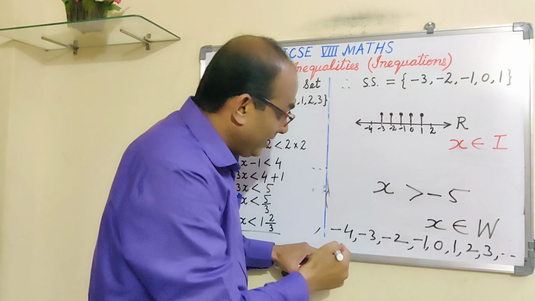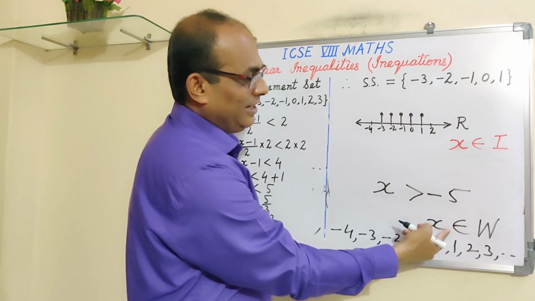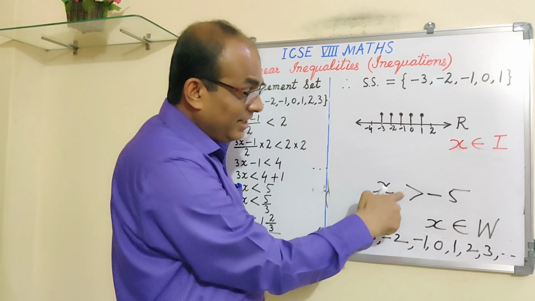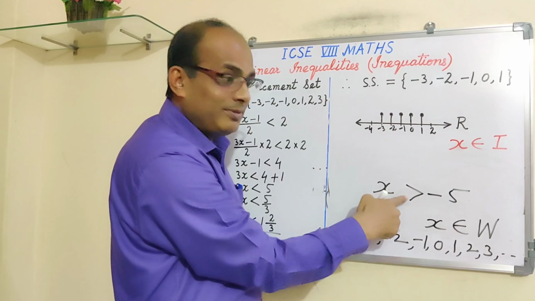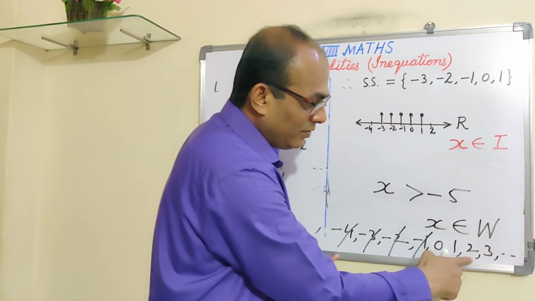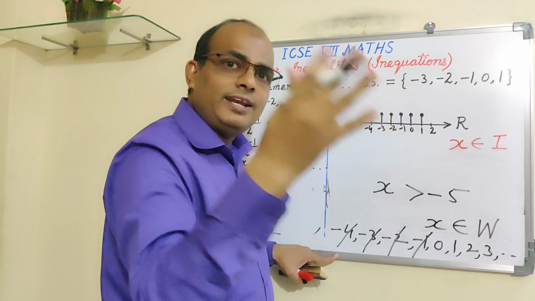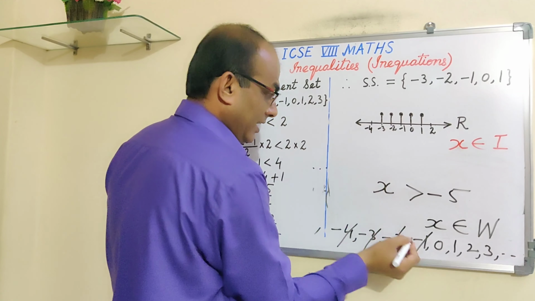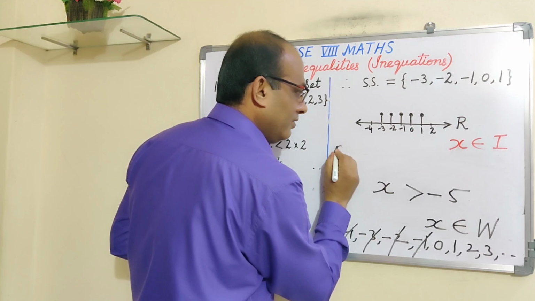Now, can we take -4? No, because -4 is not a whole number, so this we cannot take. Can we take -3? This condition is satisfied, but this condition is not satisfied. Both should be satisfied. So -3 we cannot take. -2 we cannot take. -1 we cannot take. 0 we can take, because 0 is a whole number. So in that case, the solution set will be 0, 1, 2, 3, and there are many numbers, so we put dots. So in this case, you will write down the solution like this.